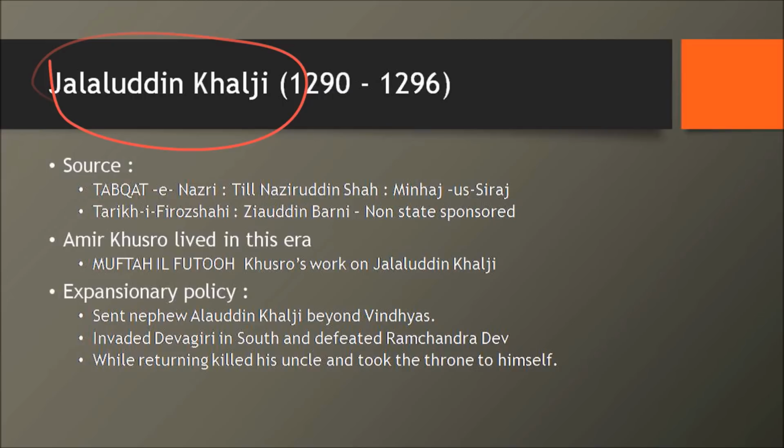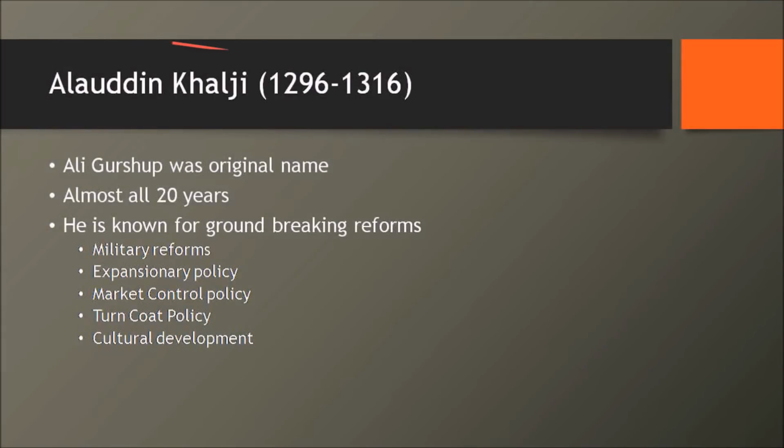Got it? So who is the new king? Yes, the new king in the north, that is Alauddin Khalji. He's the most celebrated ruler of medieval India. Probably Akbar could match him, but he's done pretty cool stuff. We'll see one by one. His actual name was Ali Gurshasp. That was his original name.